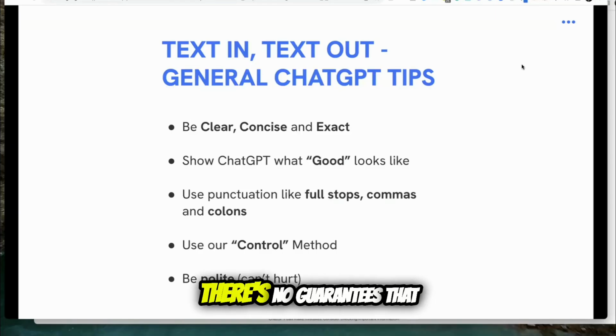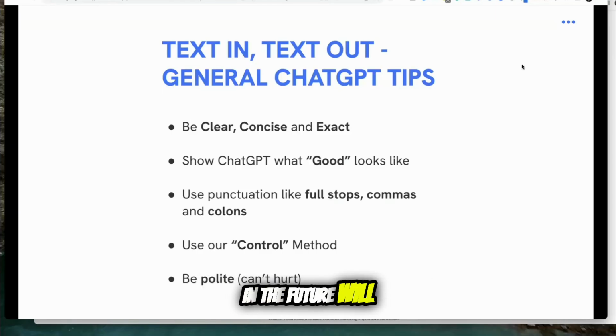Look, there's no guarantee that Skynet's not going to happen, and AI sometime in the future will gain sentience and probably take over the world. If that's the case, I don't think it can hurt to be polite to it now, because it might want to come back and exert some revenge on those who are quite rude. So what I want to give you guys now is the control method. If you use this, you'll get better results from all of your prompts.